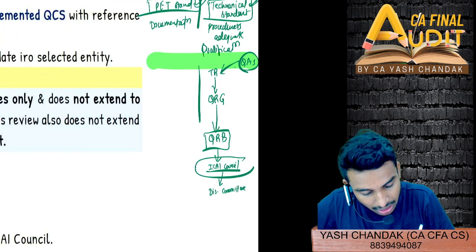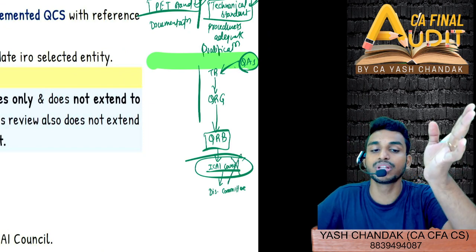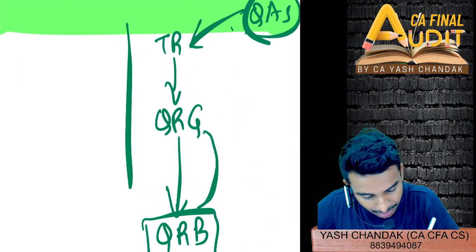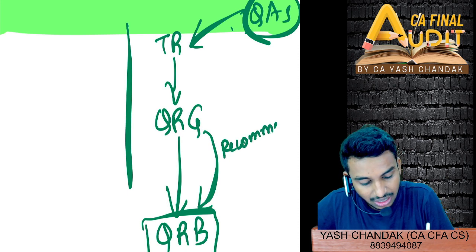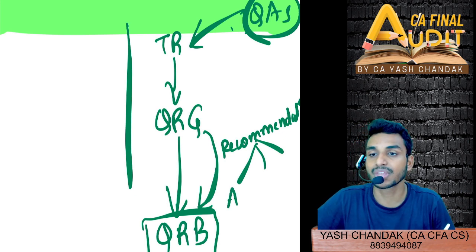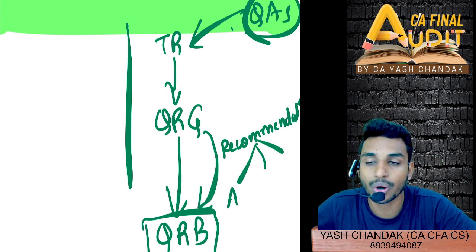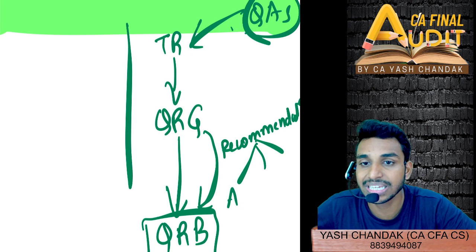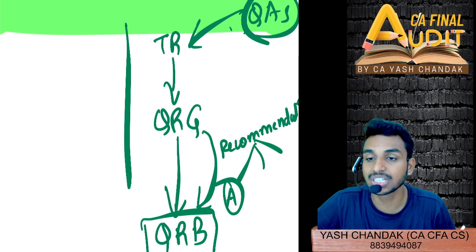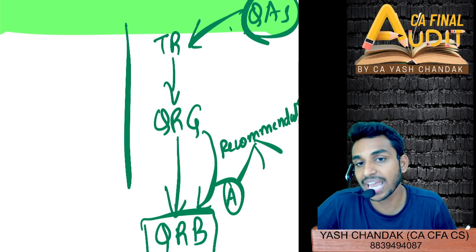However, there is a proposal to remove this intermediary ICAI council. That means the quality review board can directly submit the report to the disciplinary committee in order to take action against the AFUR. The recommendation here could be of three types. Either to take action against the firm. When will this happen? When the report should have been a modified report, but the auditor has issued an unqualified, that is a clean report. In this case, the recommendation by the quality review group to the quality review board will be the action that needs to be taken.